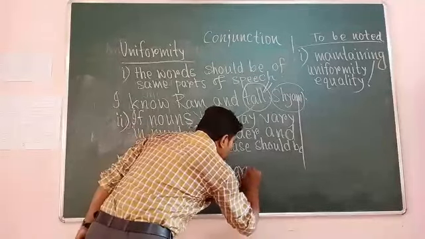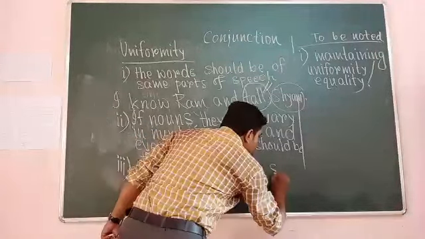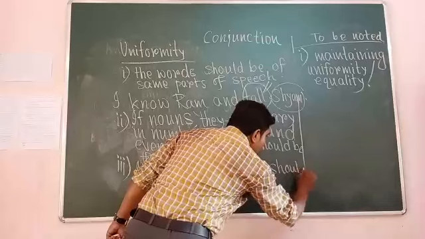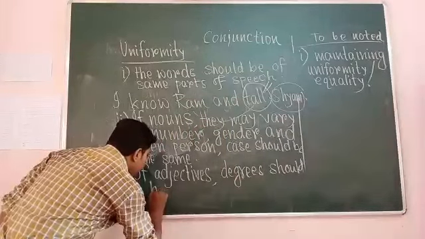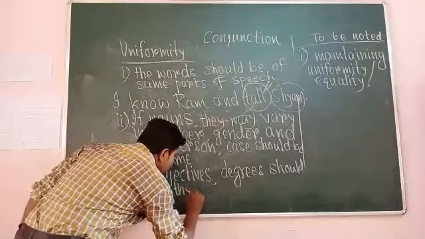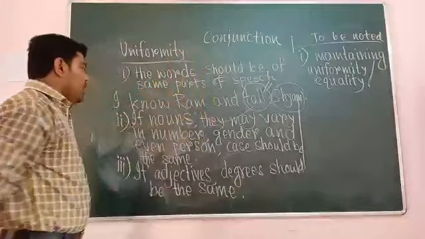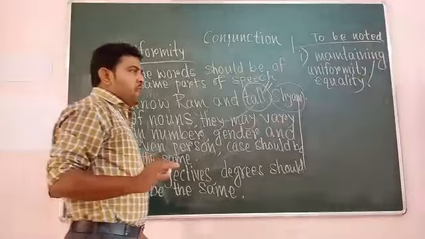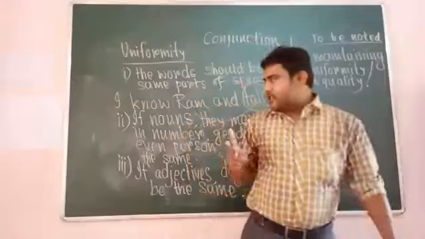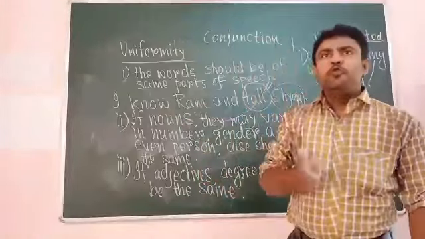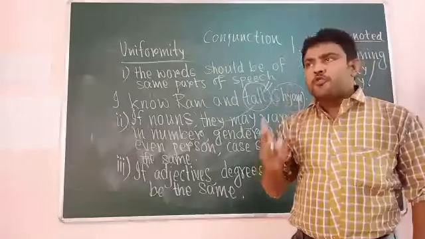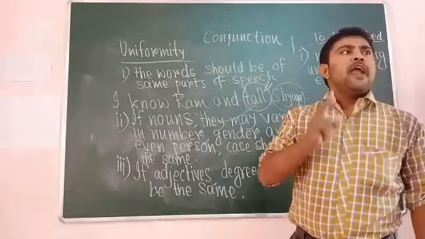Degrees should be the same. Okay, I mean to say, two adjectives in two different degrees should not be joined by and.